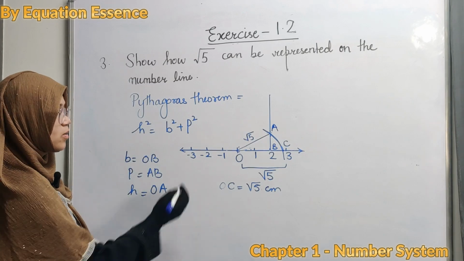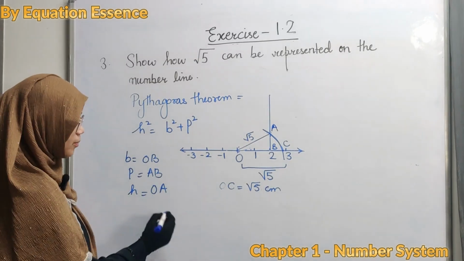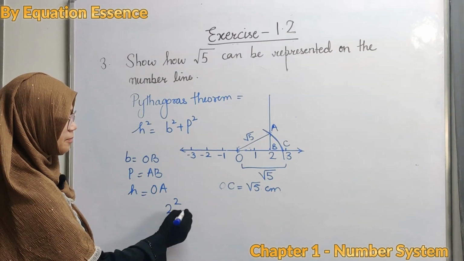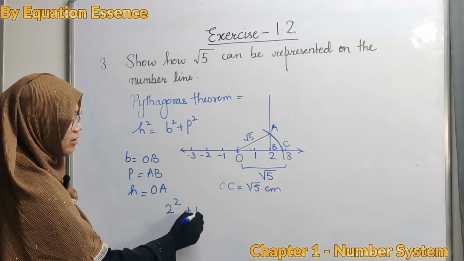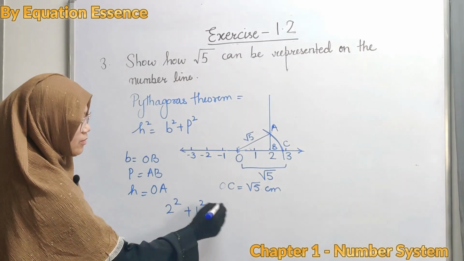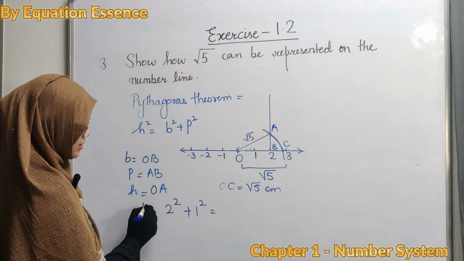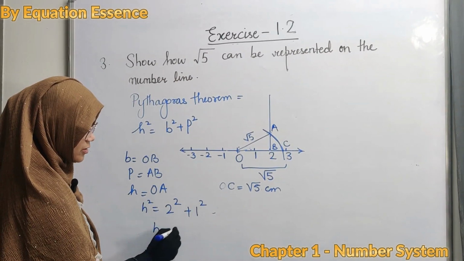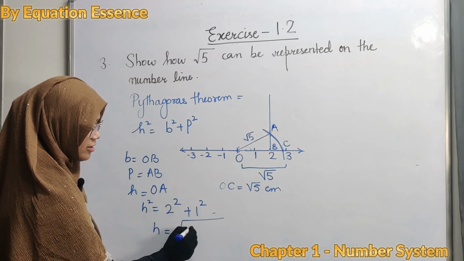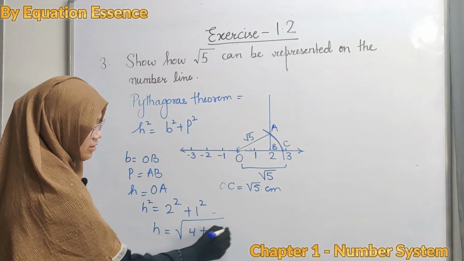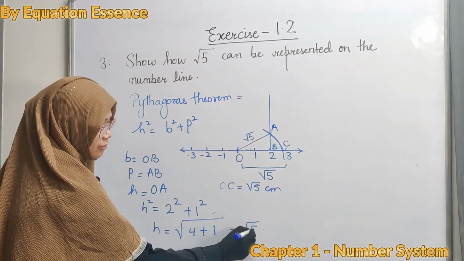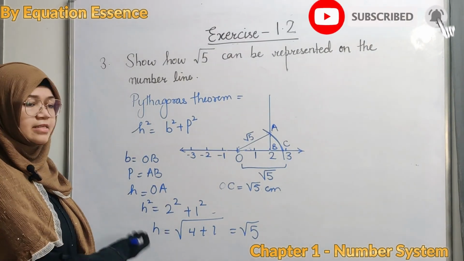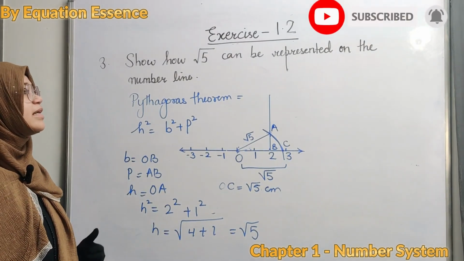So what is base? OB. And what is the value of OB? 2. Square of 2 plus what is perpendicular? Square of 1 is equal to h square, or you can say h equals under root of 2 squared, which is 4, plus 1, which is equal to root 5. Is it clear? I hope you understand this question.